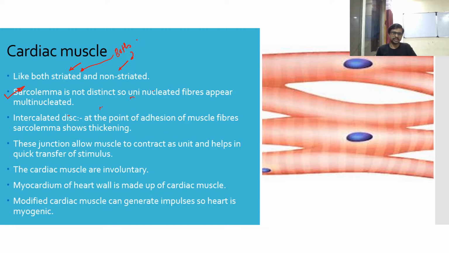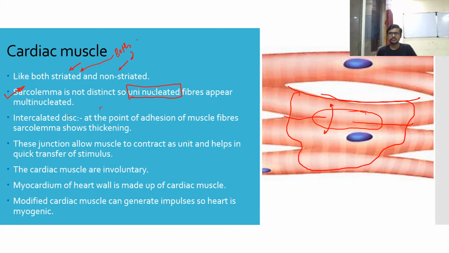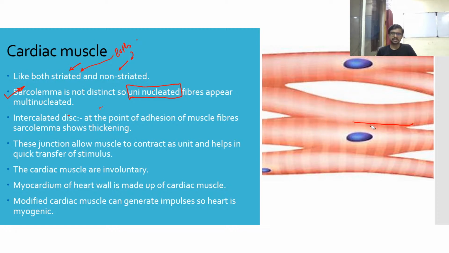Sarcolemma is not distinct, so uninucleated fibers appear multinucleated. This is the magic of cardiac muscle. You can see the structure. This is a single cell moving from this side to this side. But at the point where two cells attach to each other, the boundary between the two cells is not clear, so it looks like a single cell here. There is a single nucleus in each cell, but still it looks like multinucleated cells. This is how the cardiac muscle is arranged inside our body.